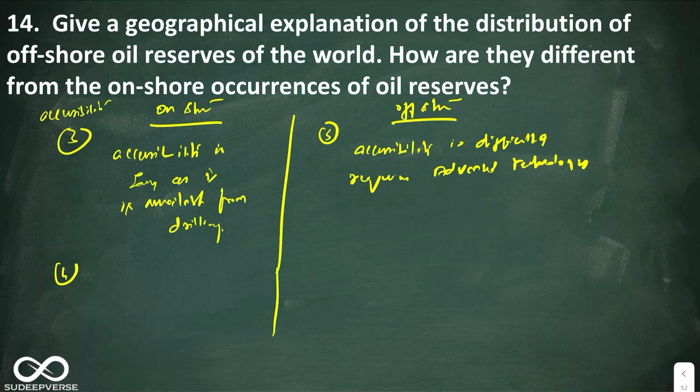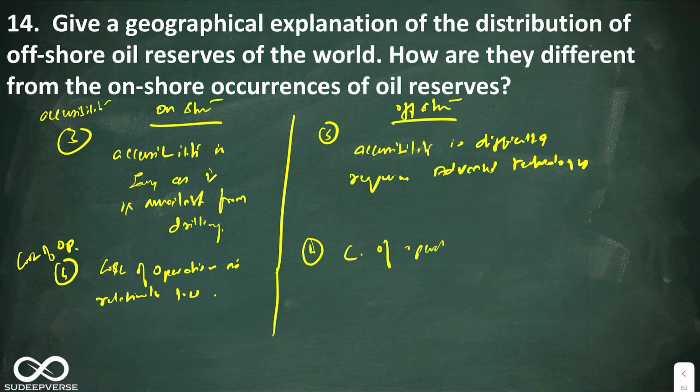The fourth one, think of cost of operation. Obviously, if accessibility is easy, cost of operation is low. Accessibility is difficult, cost of operation is high. So here you can say cost of operations is relatively low. Here, fourth one, cost of operations is high as it requires high technology and manpower.